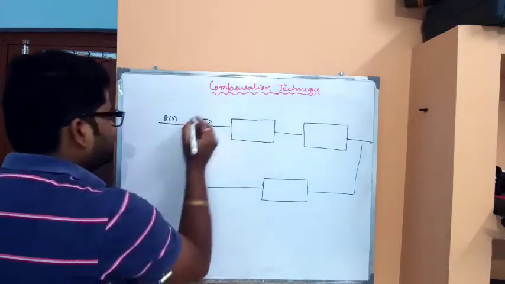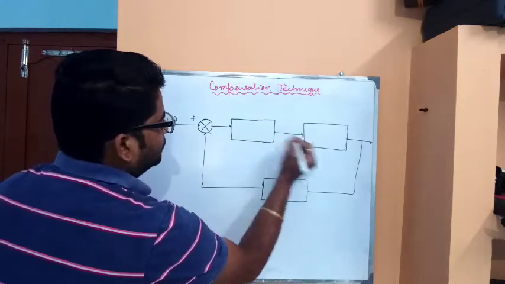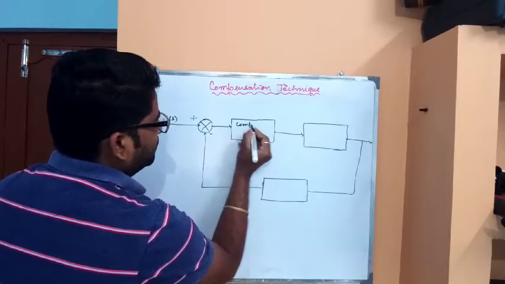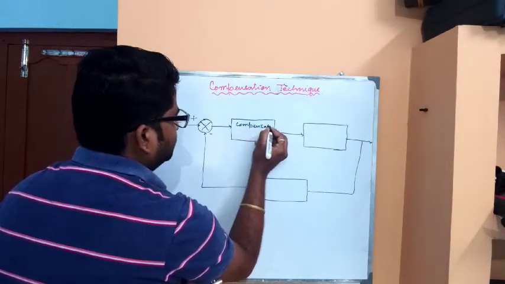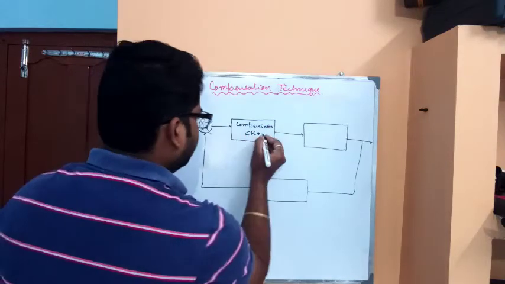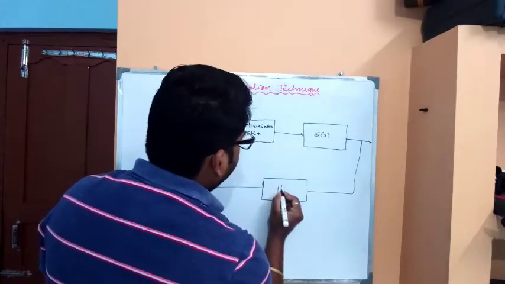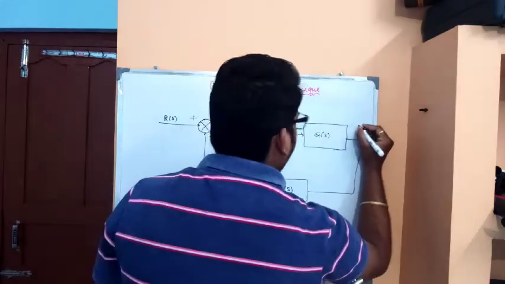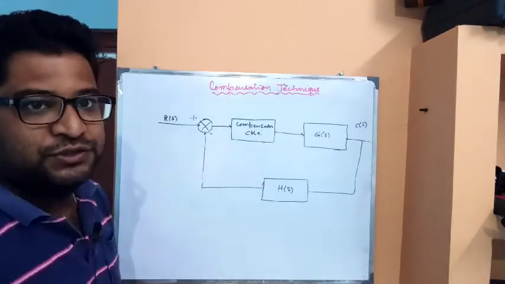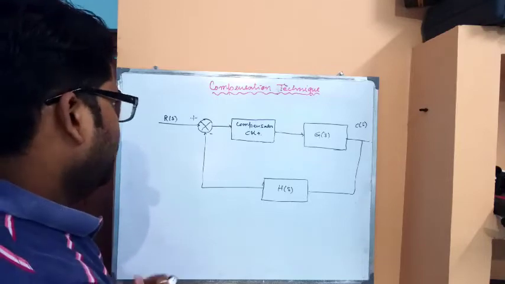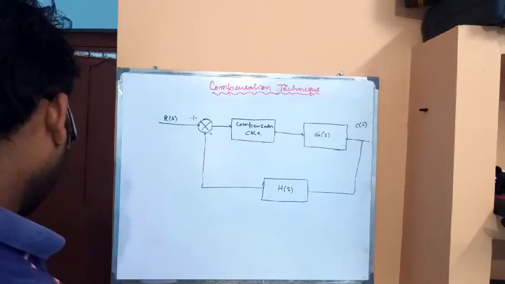The symbols plus, minus, and this is the compensator circuit which is placed in between the error detector and the plant. And this is the existing control system G of S, and this one is the H of S. Here we have the output C of S. So simply this is the representation of a compensator circuit with the existing control system.